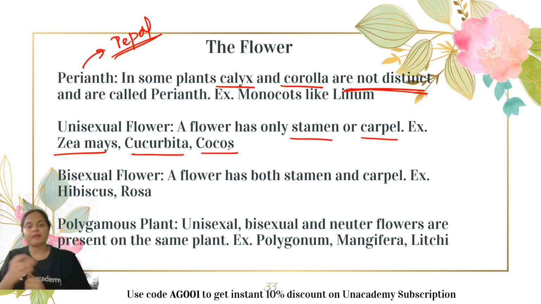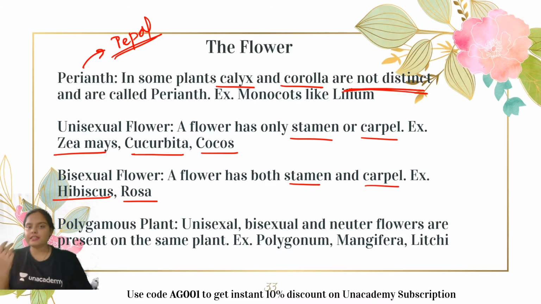Now talking about the bisexual flowers. When the flower has both male and female sex organs in the same structure, it is known as bisexual flower. That means the stamen and the carpel are present together. Example, Hibiscus, that means China rose, Rosa, the normal rose which we observe. So these are the two different types of flowers which are found in nature.